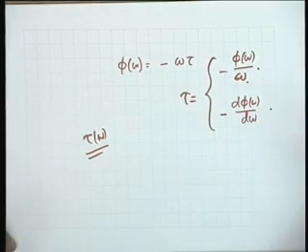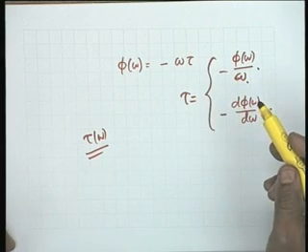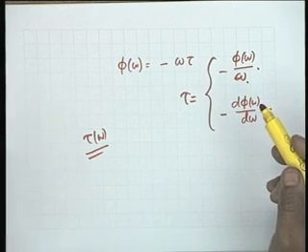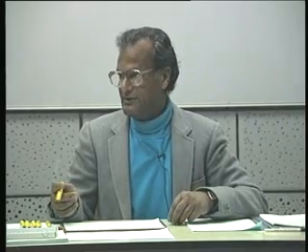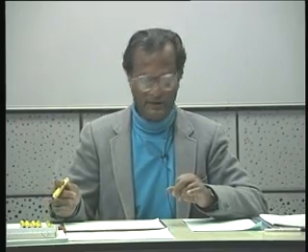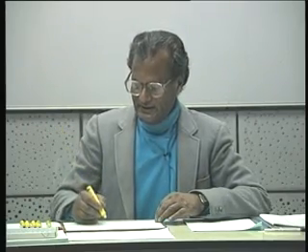All right. And therefore, this is a very special situation in which the phase is linearly related to frequency with the phase at 0 frequency equal to 0. That is the straight line passing through the origin. In general, this is not so.